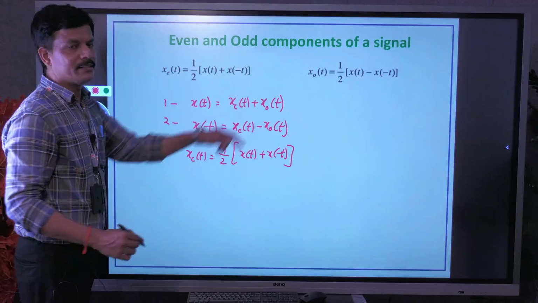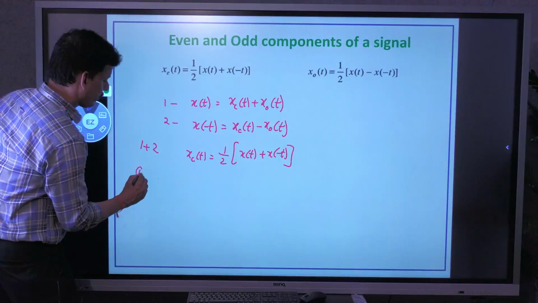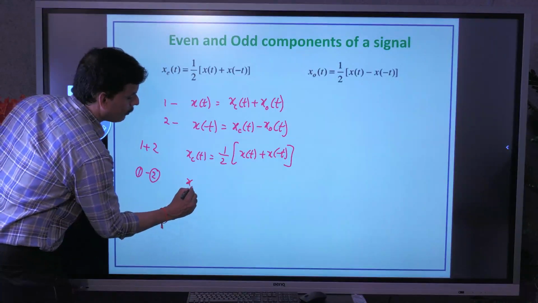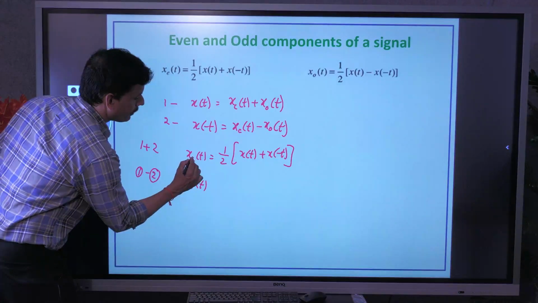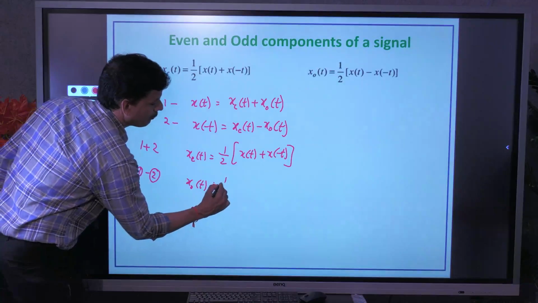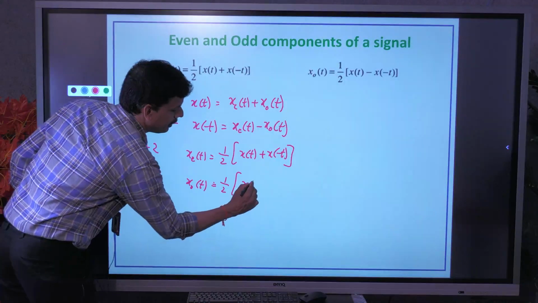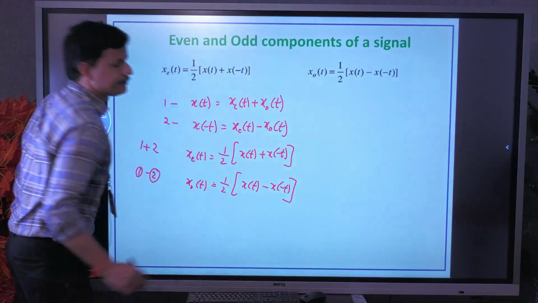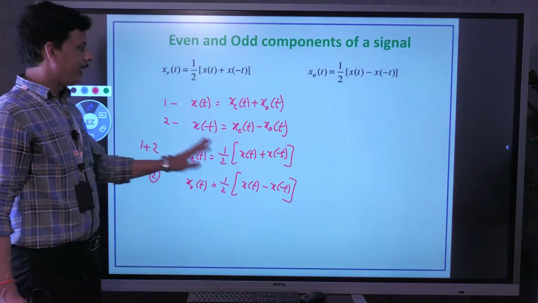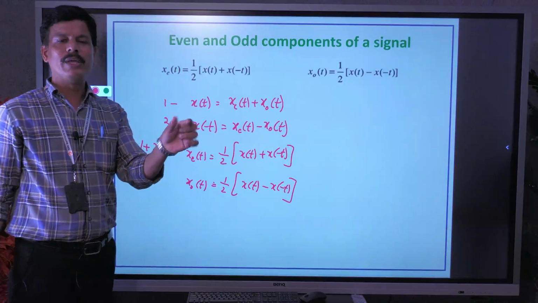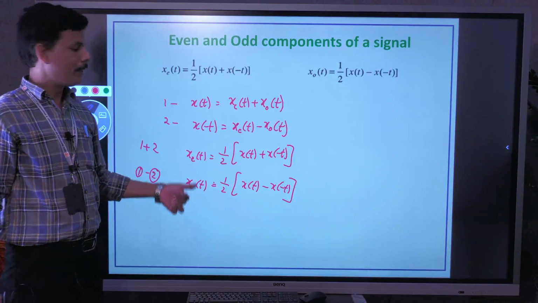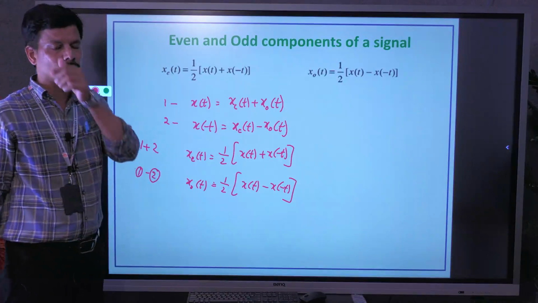And if you subtract these two signals, we will get the odd component of the signal, xo of t equals half of x of t minus x of minus t. So like this, if any signal is given, we can easily find even and odd components of the given signal by using these formulas for xe of t and xo of t.